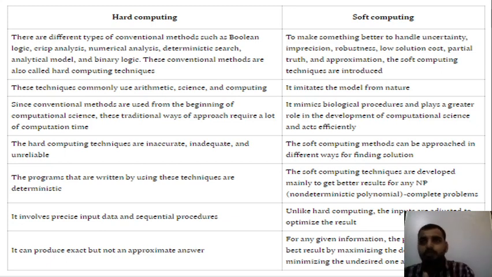For that reason only, to get approximate results, soft computing is introduced. Now coming towards the second point, it says these techniques commonly use arithmetic, science and computing. It means hard computing uses arithmetical values, mathematical calculation, algorithms or procedures and methods for computing that particular task, whereas